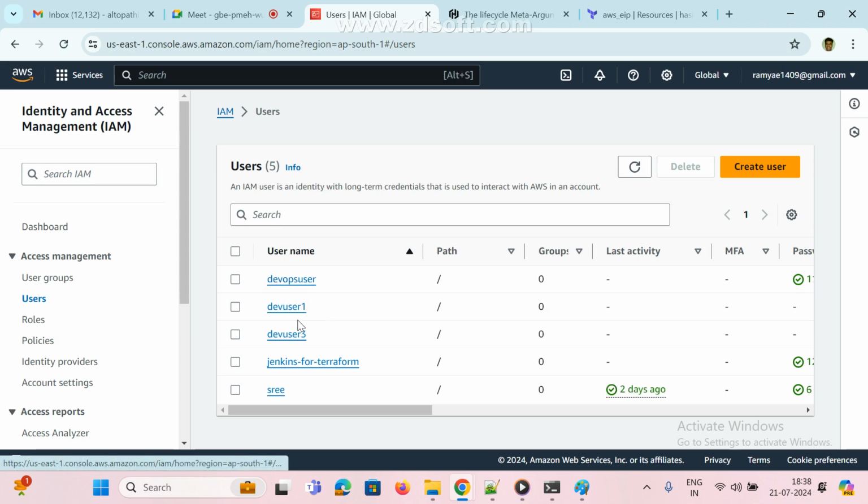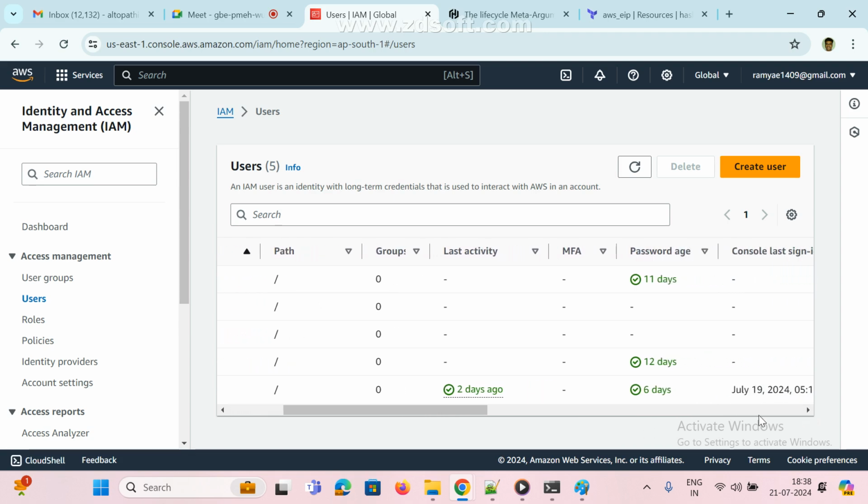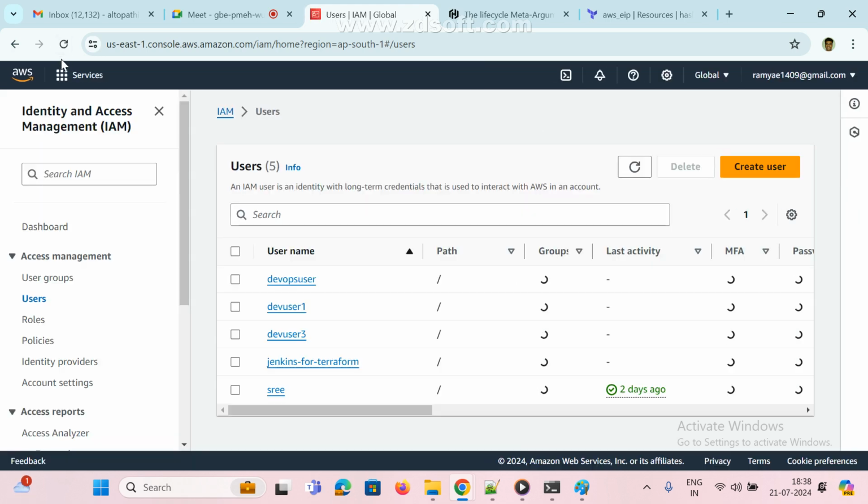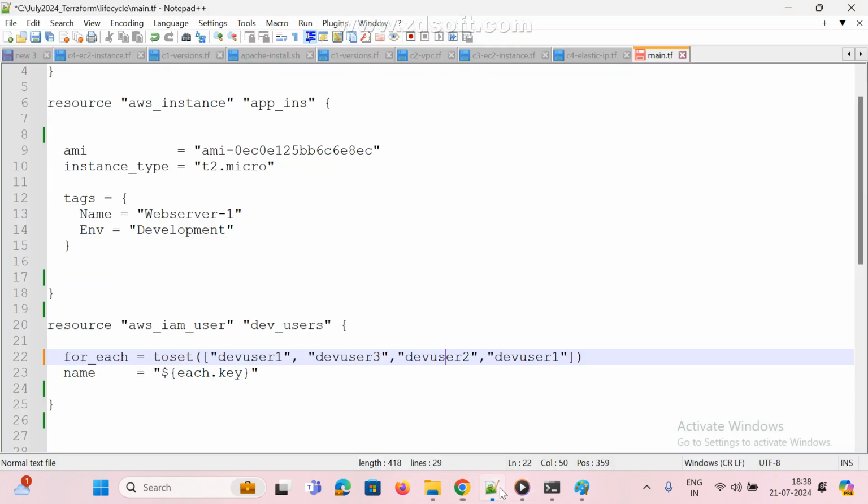Dev user 1, 2. One more? You can scroll up. Nothing is there, right? Okay, okay. Dev user 2.